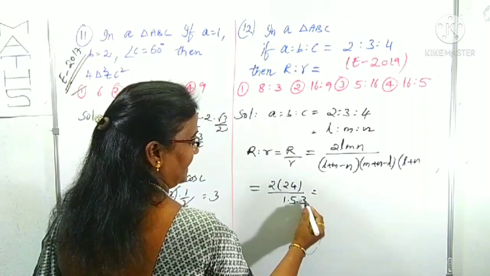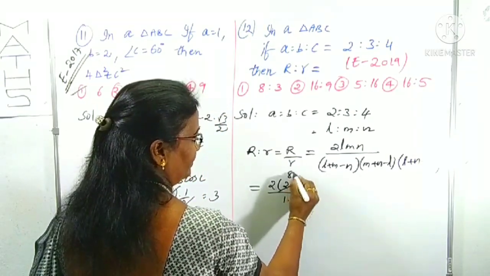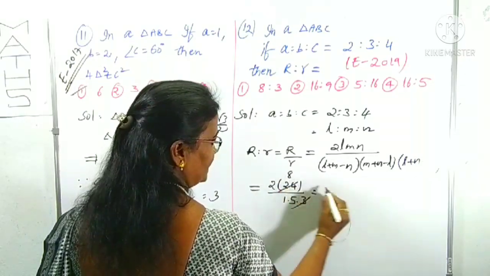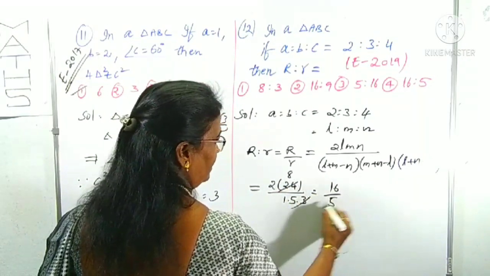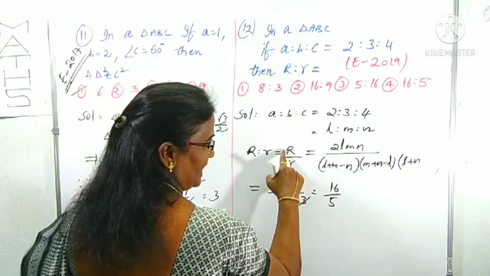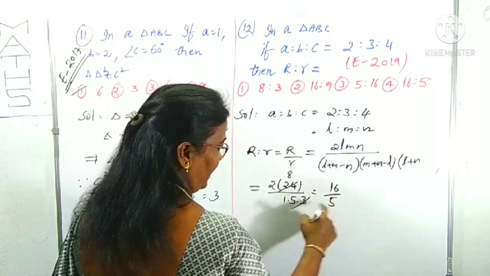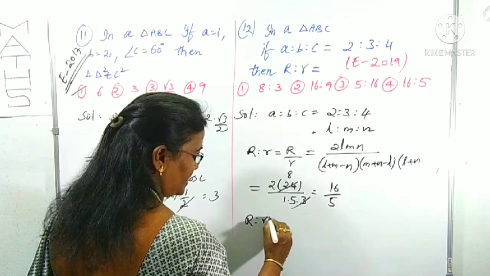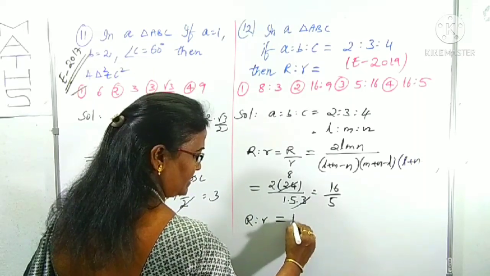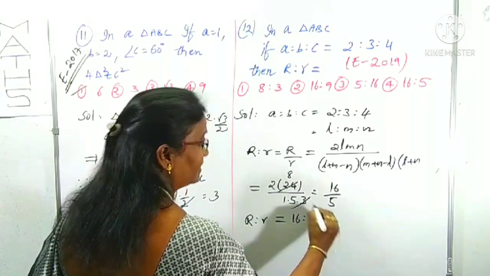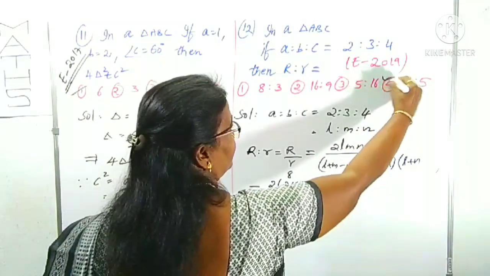Here 3 eights are 24. Therefore, what is left out? 2 into 8, 16, 16 by 5. So capital R by small r is 16 by 5. What is the ratio? Capital R is to small r is 16 is to 5. Yes, it is clearly the fourth option.